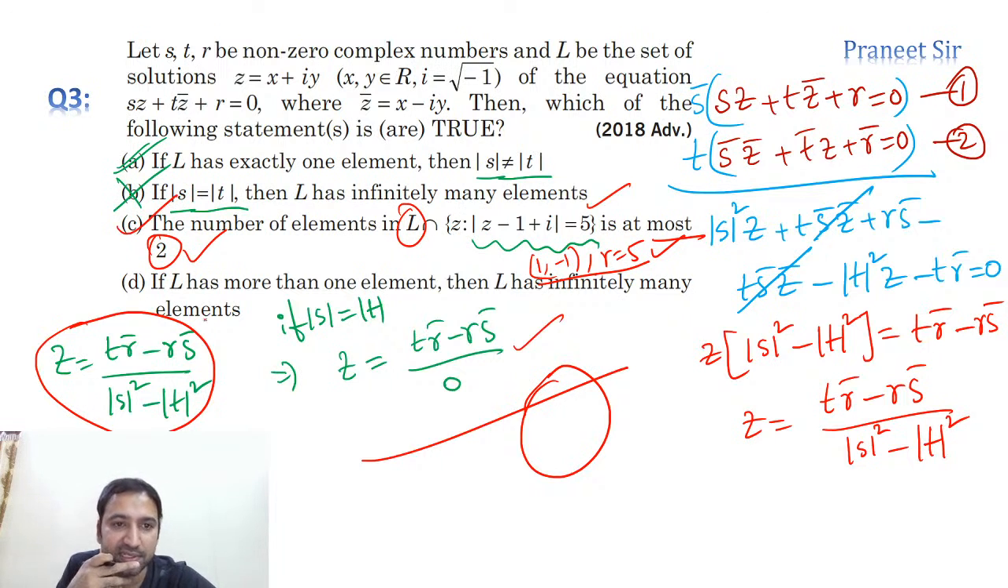And what is option D, guys? If L has more than one element, L has infinitely many elements.